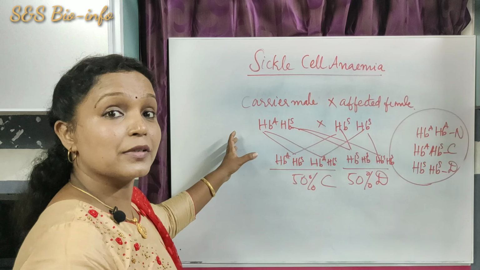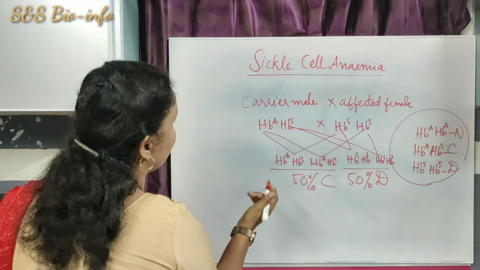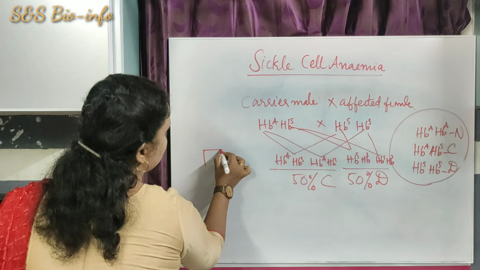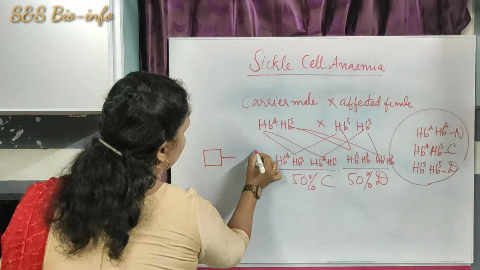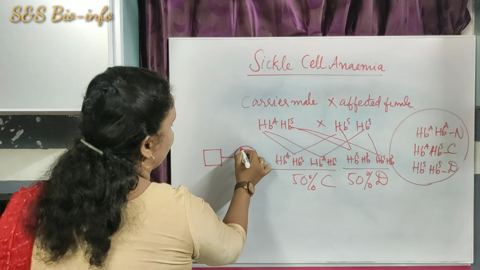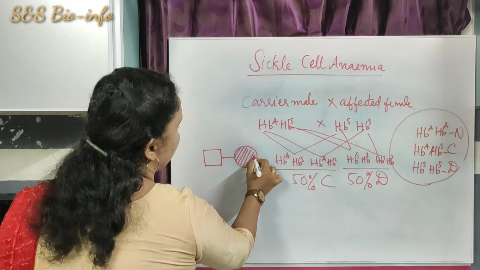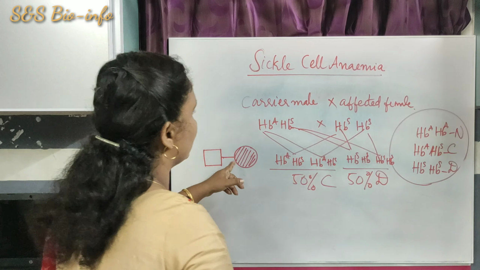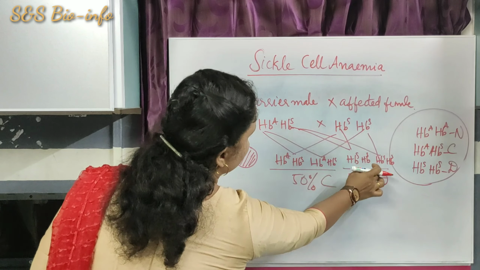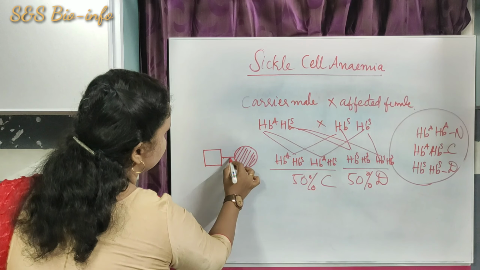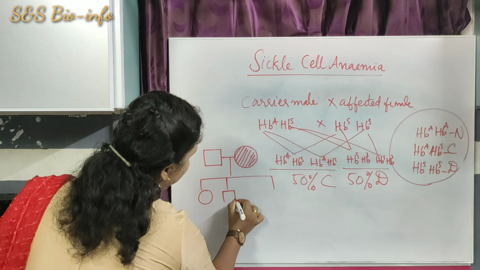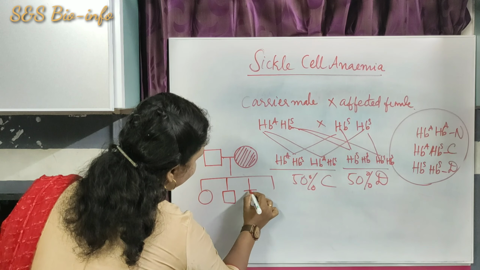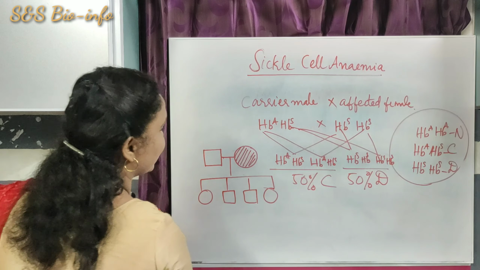So how can we represent the pedigree of this family? A male can be represented using a square and a female using a circle. The affected female must be shaded like this. Suppose they have 4 children: a daughter, then a son, again a son, and a daughter.